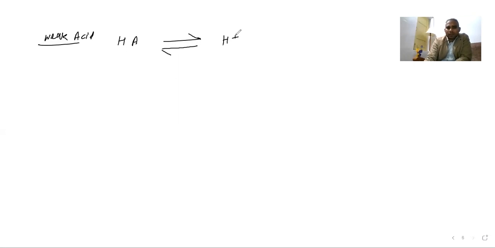It gives H plus and A minus. At time t equal to 0, its concentration will be C and the reaction has not started, so the products are 0 and 0. Then at time t, at equilibrium.